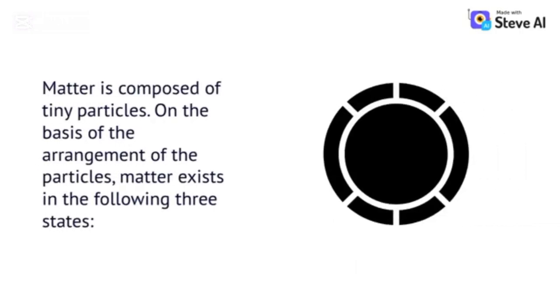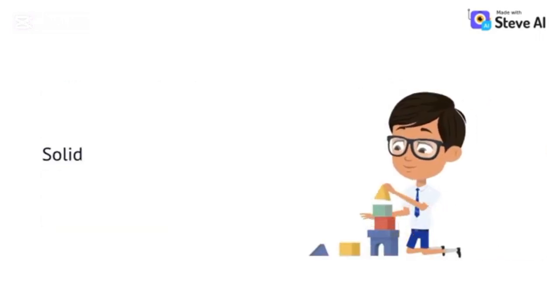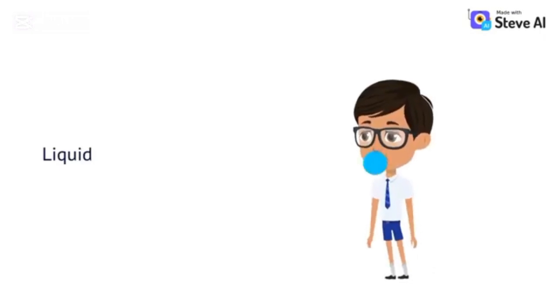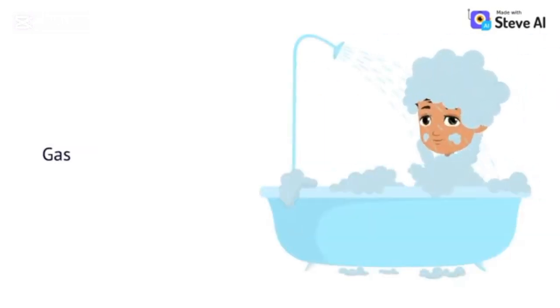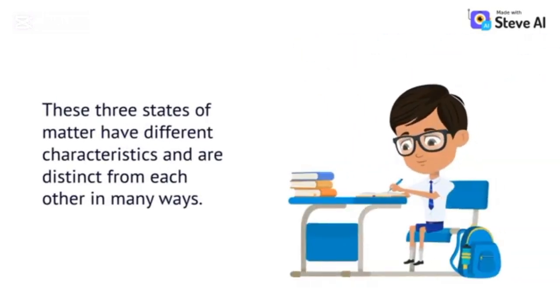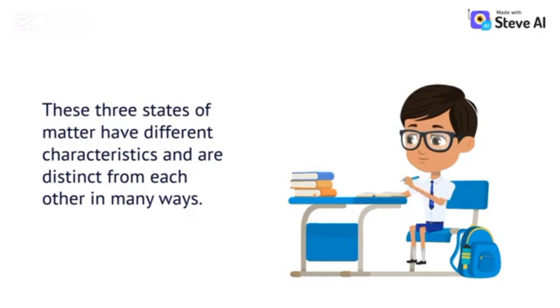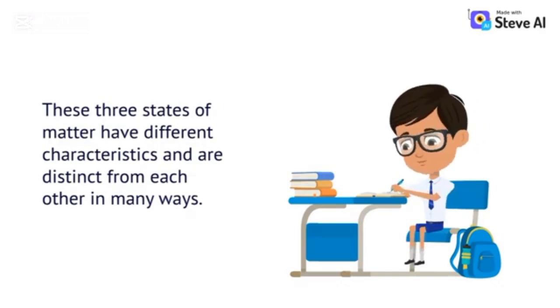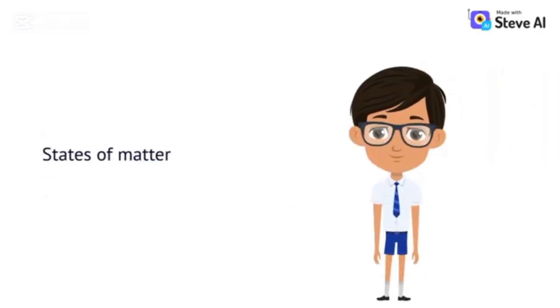Matter is composed of tiny particles. On the basis of the arrangement of the particles, matter exists in the following three states: solid, liquid, gas. These three states of matter have different characteristics and are distinct from each other in many ways. States of matter.